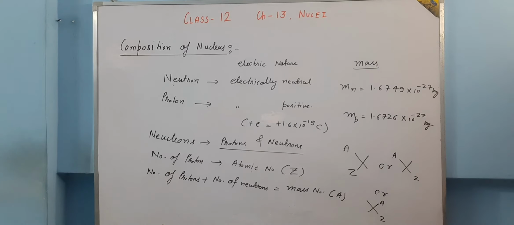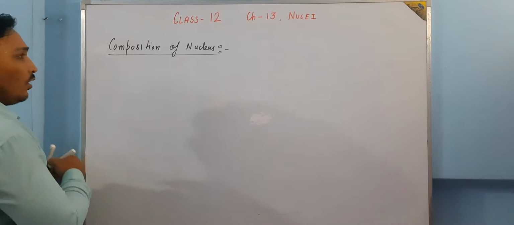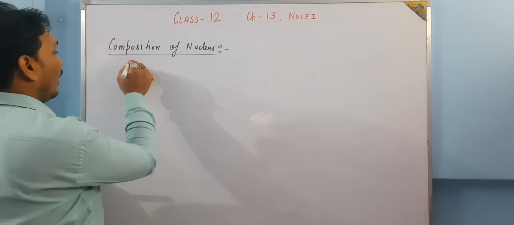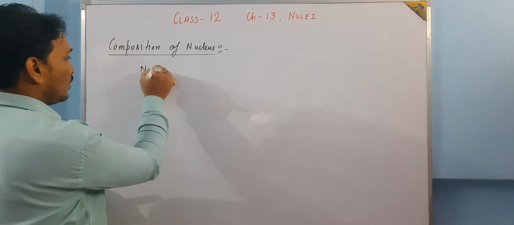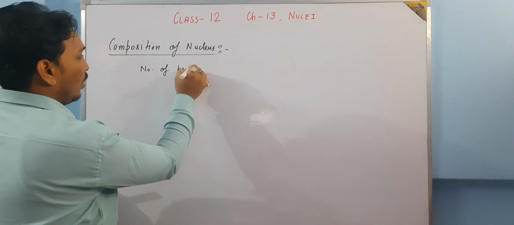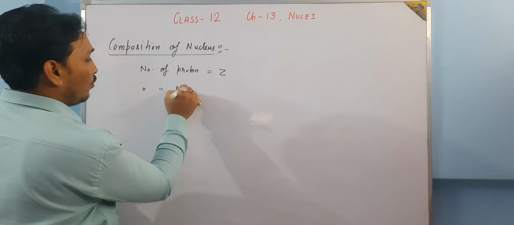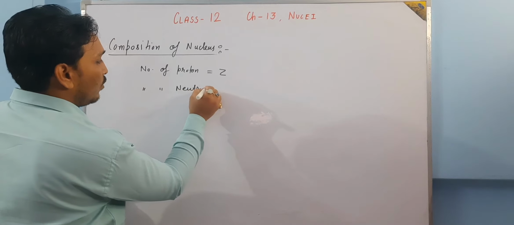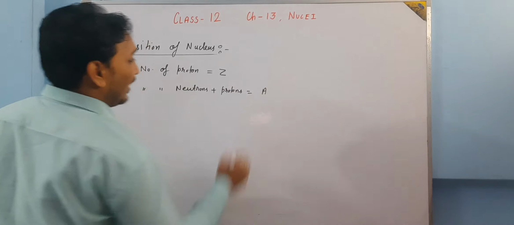Now we are going to discuss a very important terminology. One more very important thing I have to tell you: the number of protons is given by Z, and the number of neutrons plus protons is given by capital A. What is Z?